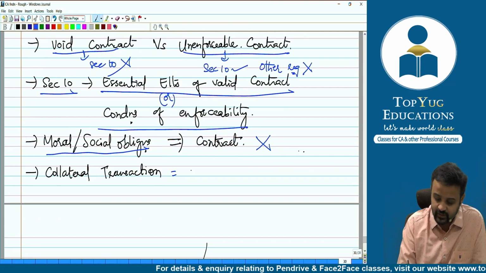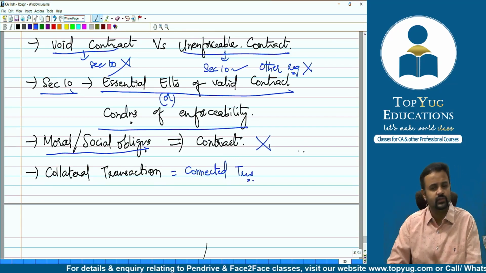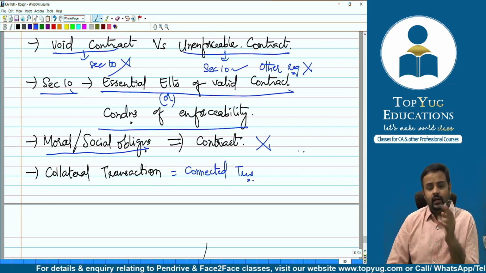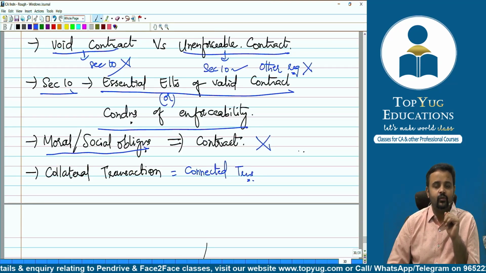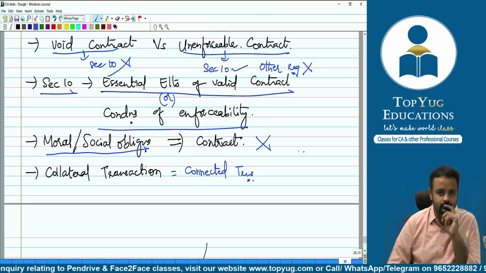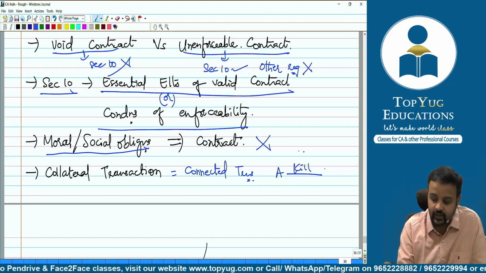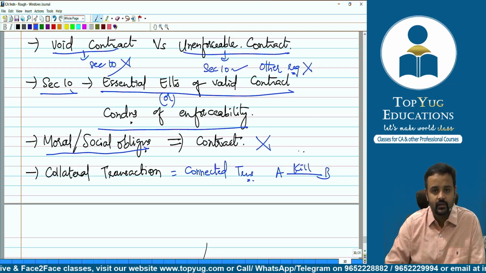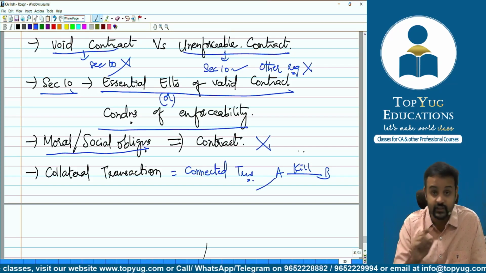Collateral means, what we say is connected transaction. Collateral, connected one. Just an example. Let's say that person A wants to kill person B. Now this is illegal, right?